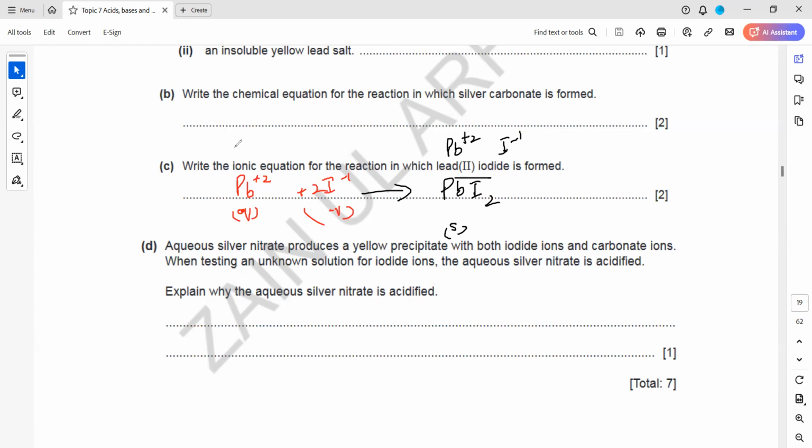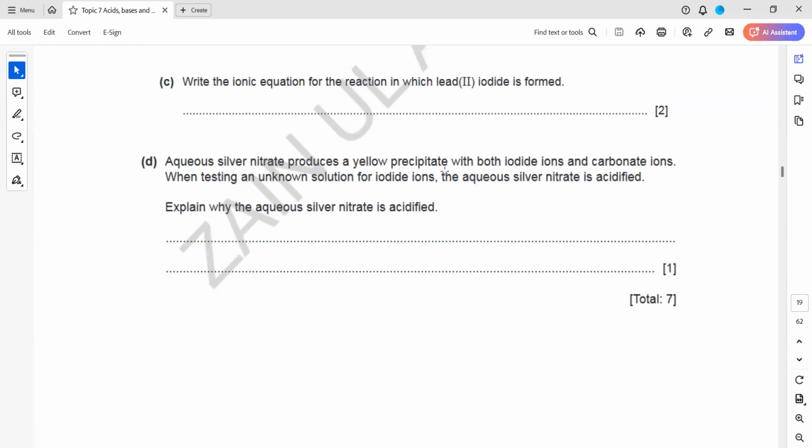Lead can have +3, +4, but you will take it as +2 when it is in a compound, unless they mention otherwise. But because it's a transition element, that's why it's already mentioned. You can have lead(III) as well. Even lead(IV) is also possible. So this Roman numeral shows the valency of the lead.